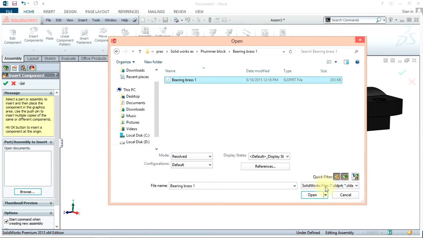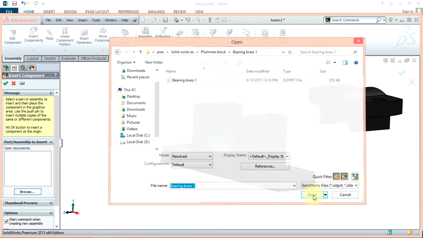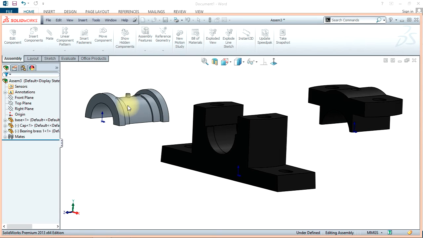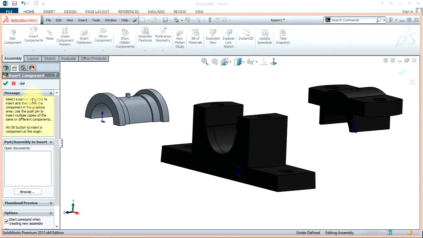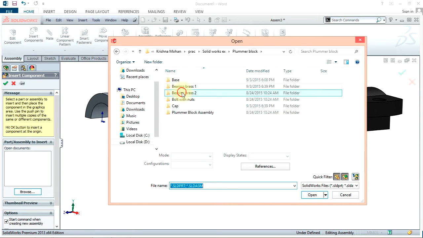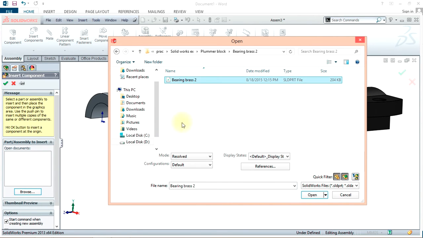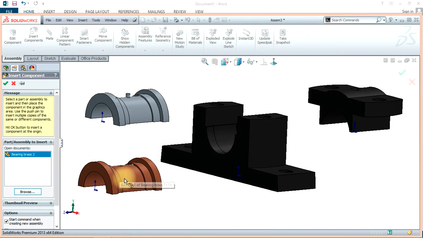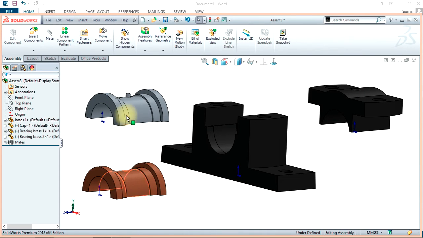Then choose the bearings. So here the bearing is actually represented as two parts. So this is the part 1 and this is the part 2.